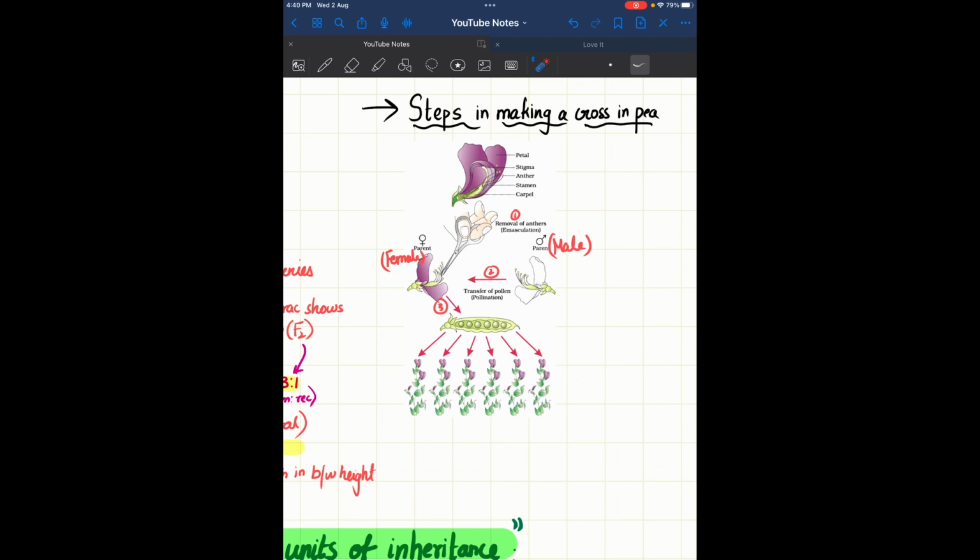So we have a flower here. The first step is removal of the anthers, that is emasculation. We do the emasculation, that is removal of anthers, in the female one, and then from the male we transfer the pollen grains to the female flower, and that is the pollination process, the second step. Now due to the pollination we get the product, from both the male and the female together, that is this pea pod.